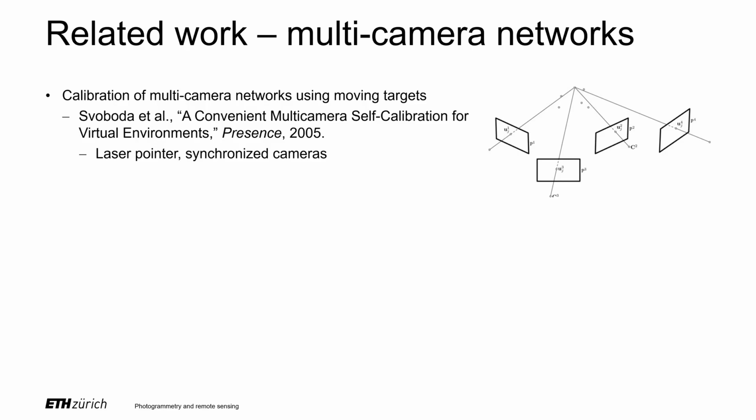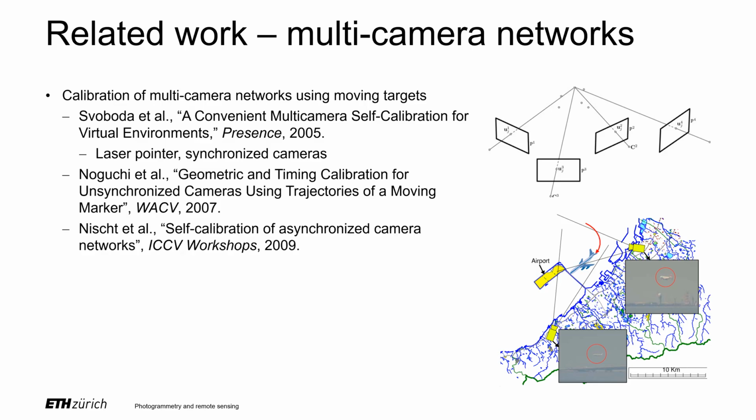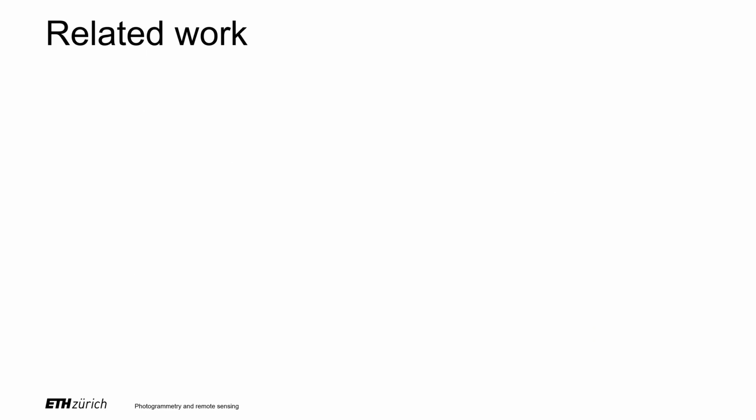and over large areas. Noguchi presented a first attempt at both spatial calibration and temporal synchronization, and this work was further improved by NIST in 2009. Both methods can estimate the time shift between camera streams, but they require a very good initial guess and are sensitive to outliers. They also do not optimize the 3D trajectory. These are the closest related works.